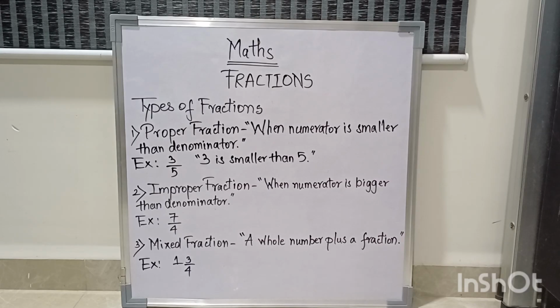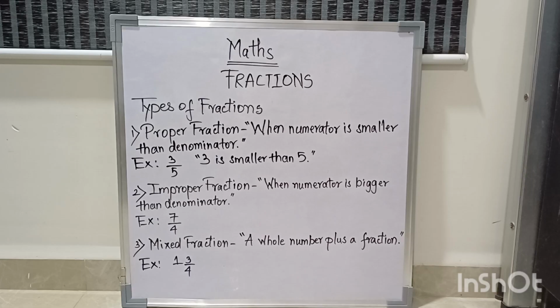It's obviously the case in the example of the pizza. Out of 4 parts, definitely you can have 1, 2, 3, or the whole 4. So a proper fraction is always less than 1.